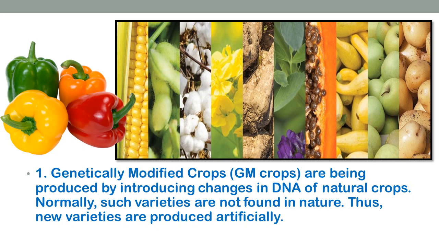That means artificial changes have been made in the natural DNA and GM crops are developed. Normally such varieties are not found in nature, thus new varieties are produced artificially, and different useful characters are introduced in them by changing the DNA of natural crops.